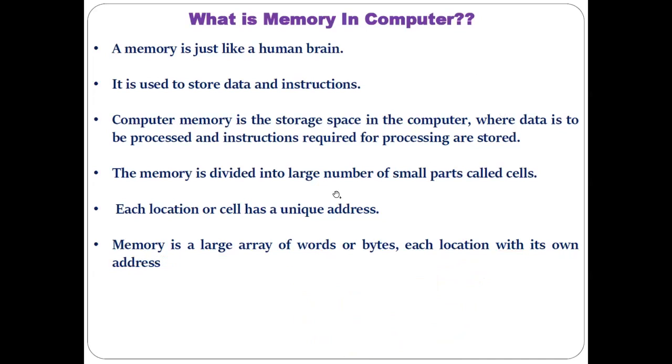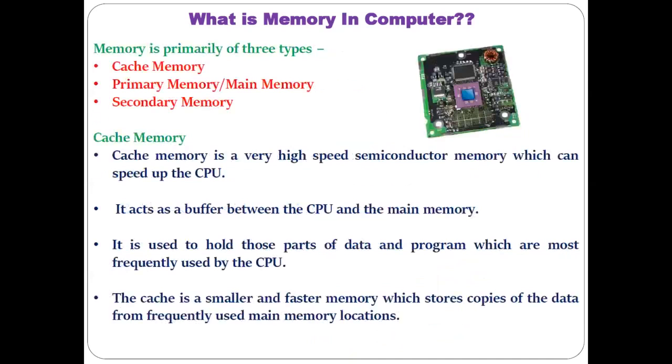Computer memory. As you can see, there are different kinds of memory available along with the computer system. In brief, we can discuss what those different kinds of memory are.